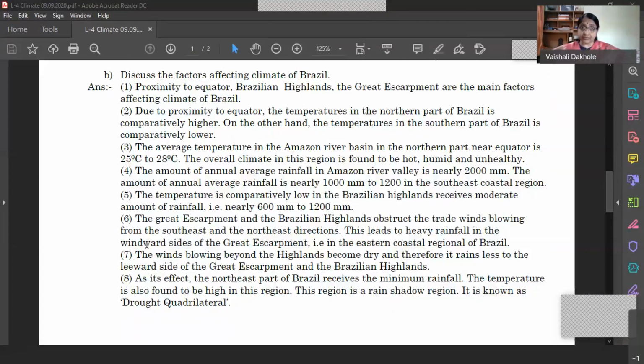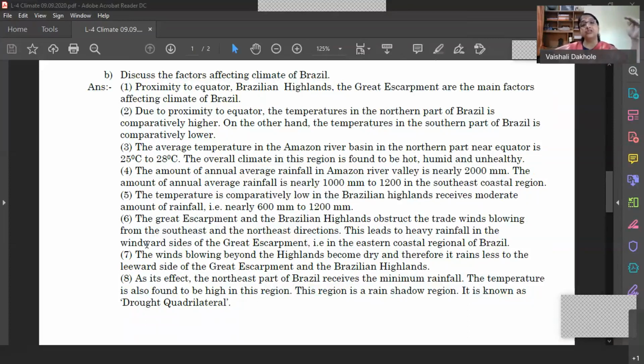But when these winds cross the high wall of the Great Escarpment, the moisture-holding capacity of the winds increases, and these winds reach up to the Brazilian highlands. The temperature also increases. So these winds give very little rainfall, and a rain shadow region is developed on the northeastern part of the Brazilian highlands. This rain shadow region receives very little rainfall, and therefore the region of the drought quadrilateral is developed on the northeastern part of the Brazilian highlands.